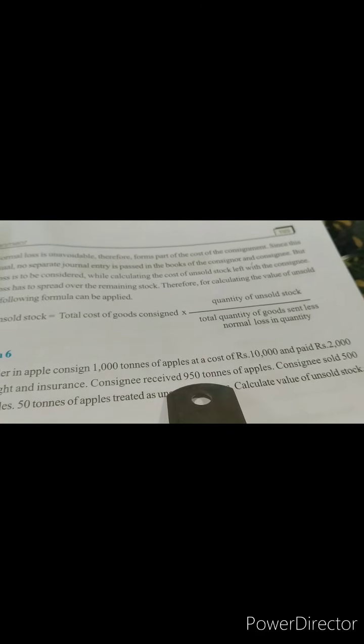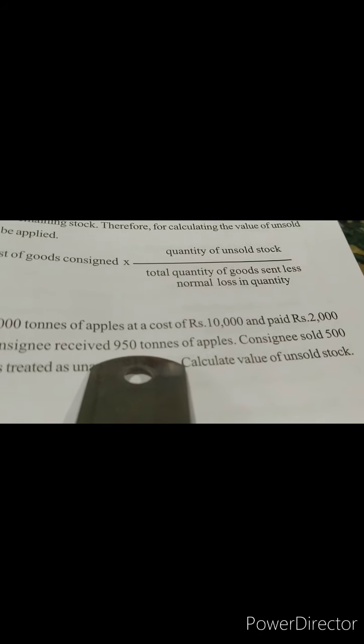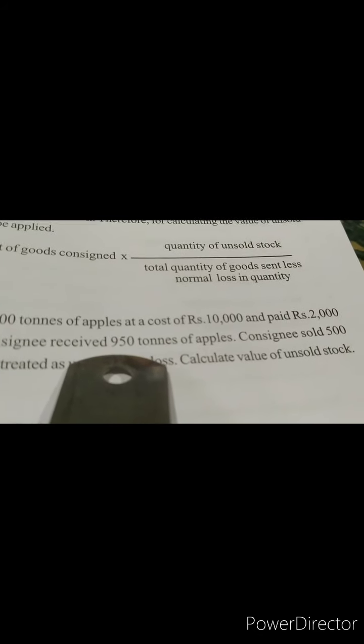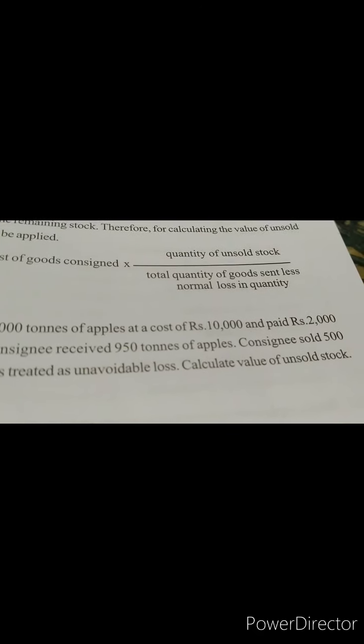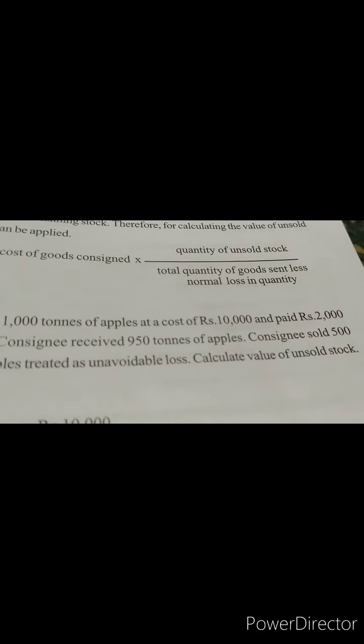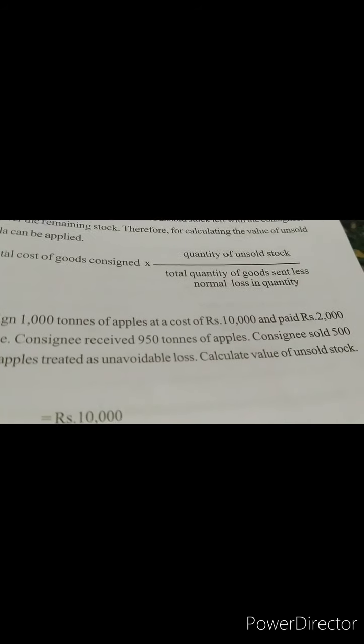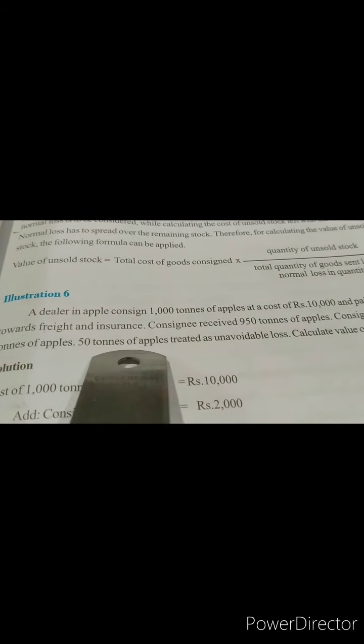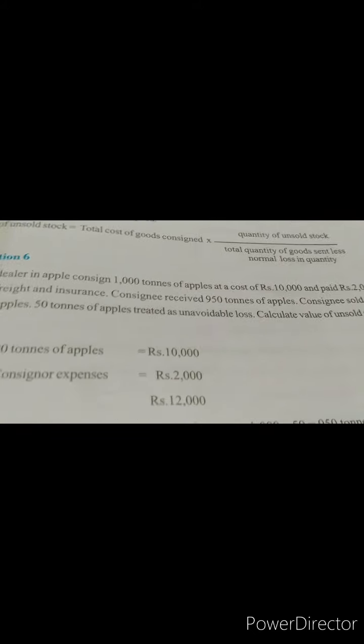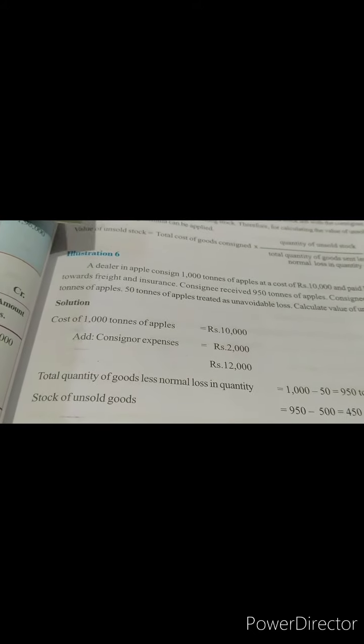And from this 950 also, consignee has sold how much? 500. As I said, normal loss we always calculate on the unsold stock. So unsold stock, how much are we getting? 950 minus 500, that will be 450 tons. We'll have to calculate the valuation of unsold stock for 450 tons of apples. Then have a look, 50 tons of apples is treated as unavoidable loss and you'll have to calculate the unsold stock. So here children, in solution you'll write every step very clearly.